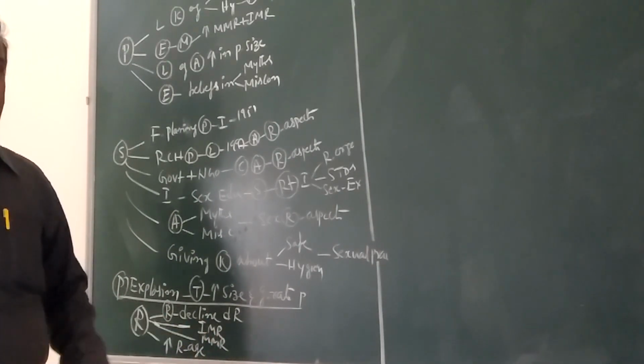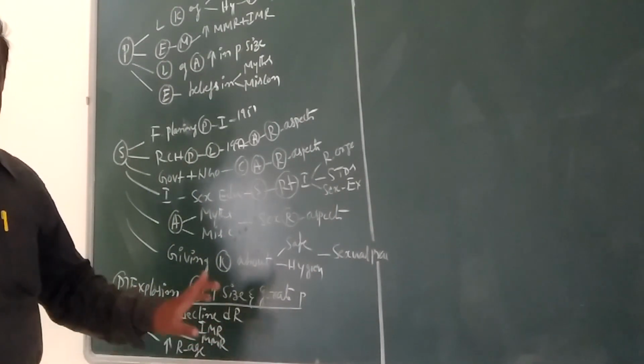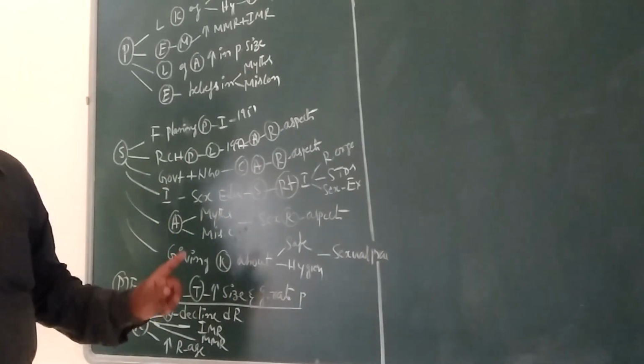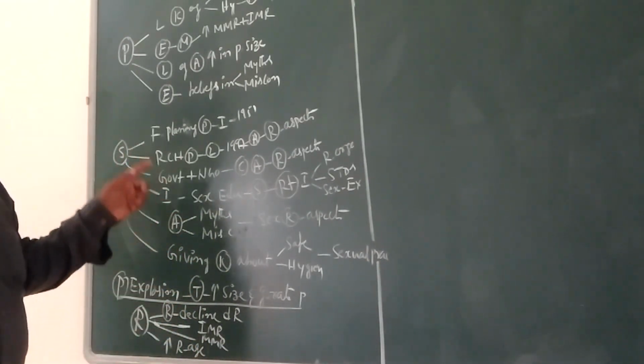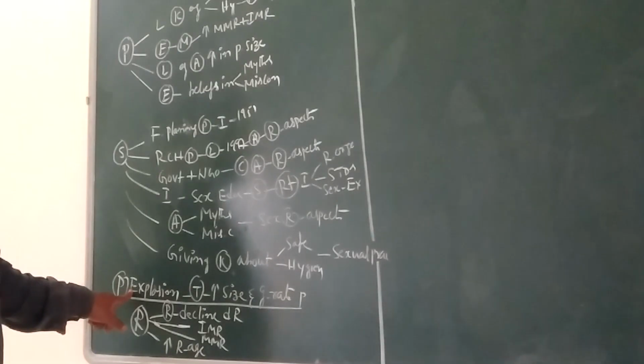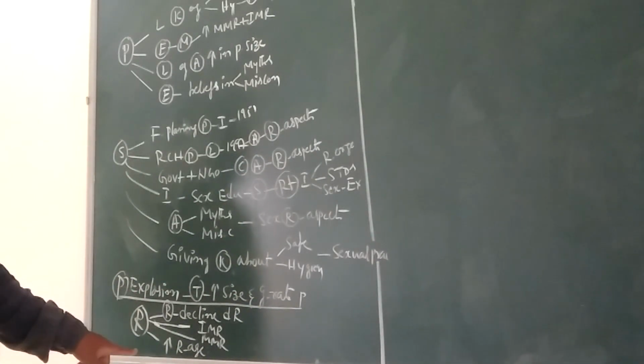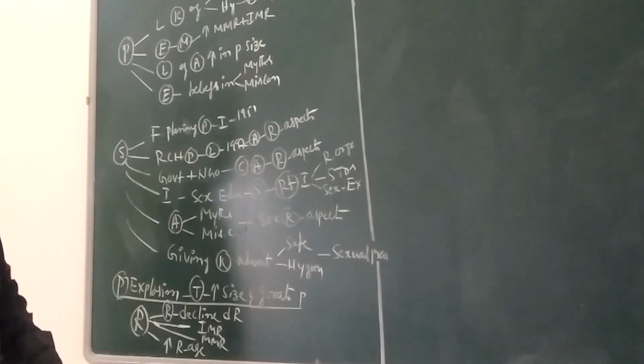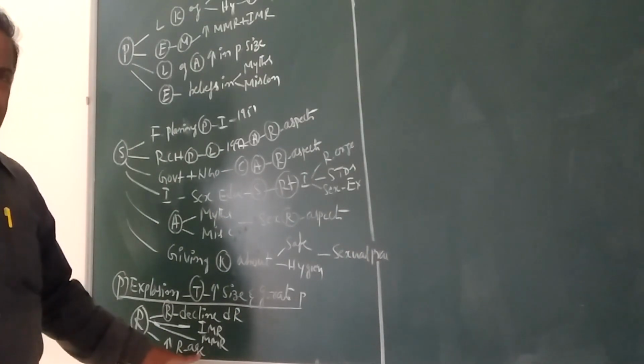And decline of MMR, maternal mortality rate, also causes population explosion. One more reason is the increase of reproductive age.